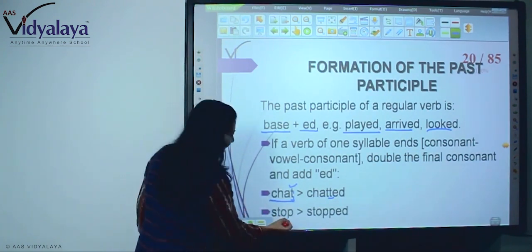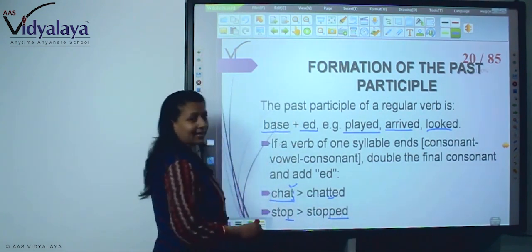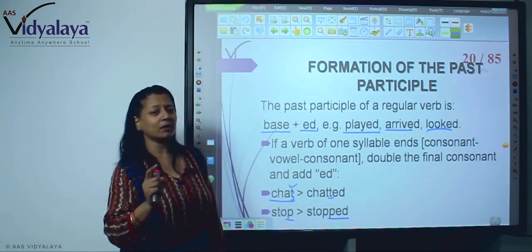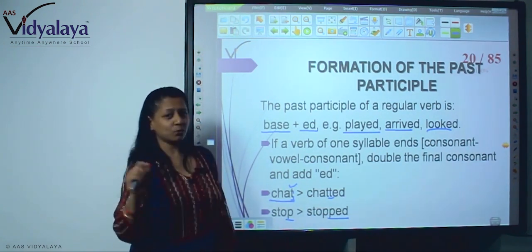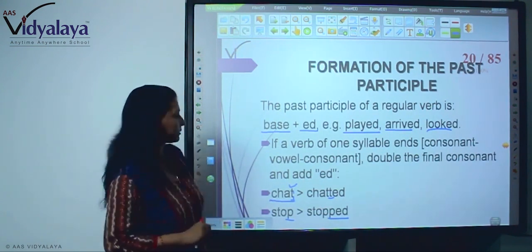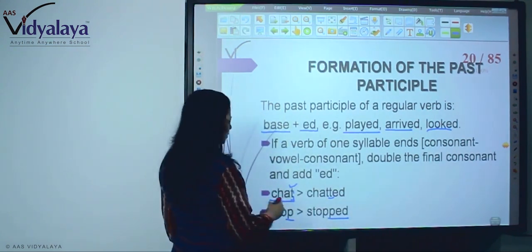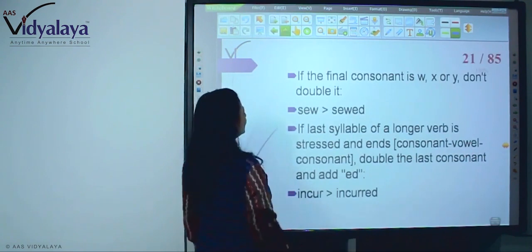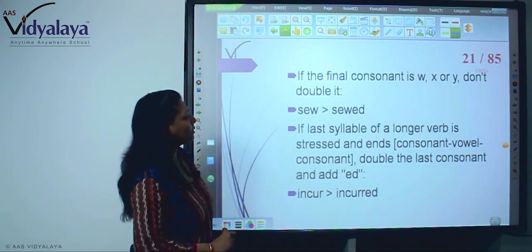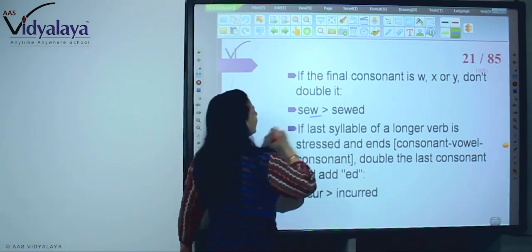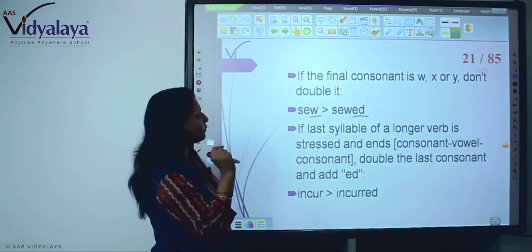Then stopped, it ended on a consonant again, so we have doubled the consonant and added ed. Always remember, you will have to learn English spellings very carefully. The same rule doesn't apply to all the words. So here, consonant, vowel, consonant, so double the final consonant and add ed. If the final consonant is W, X or Y, don't double it. Final consonant is W, so only add ed. You don't need to double W.